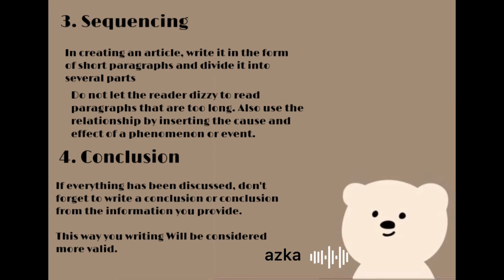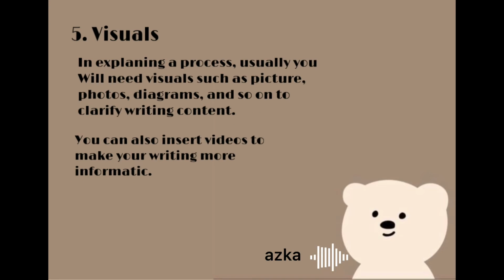The next is sequencing. In creating an article, write in the form of short paragraphs and divide it into several parts. Do not let the reader get dizzy reading paragraphs that are too long. Also use relationships by inserting the cause and effect of a phenomenon or event. The next is conclusion. If everything has been discussed, don't forget to write a conclusion from the information you provide. This way, your writing will be considered more valid.